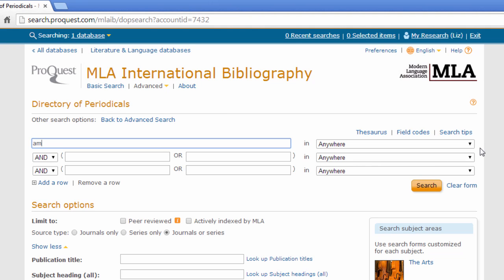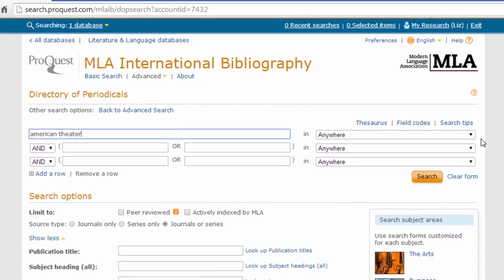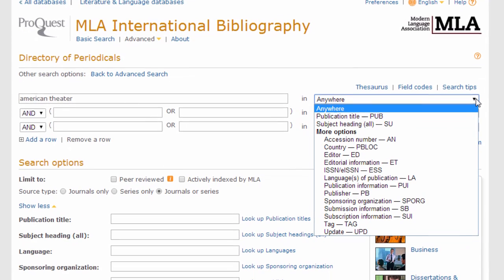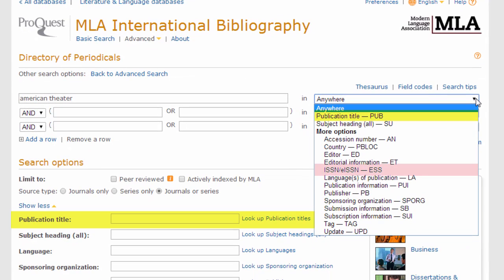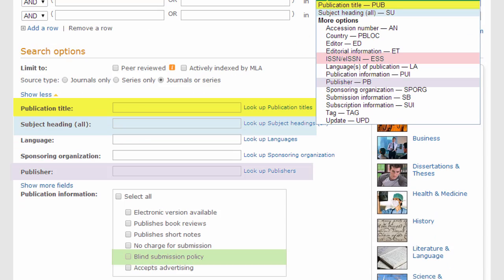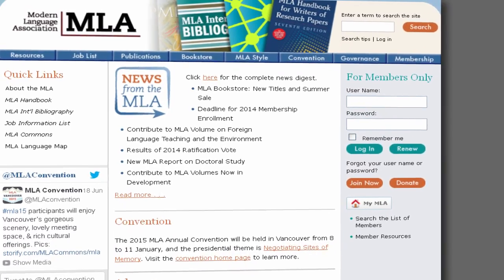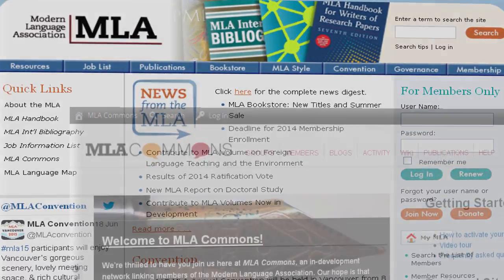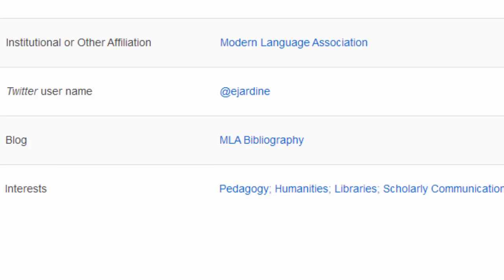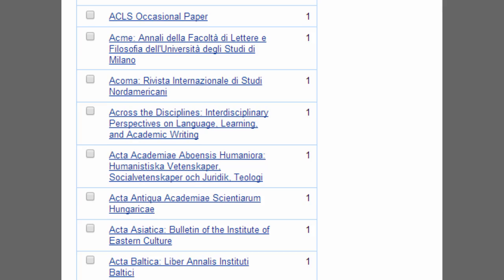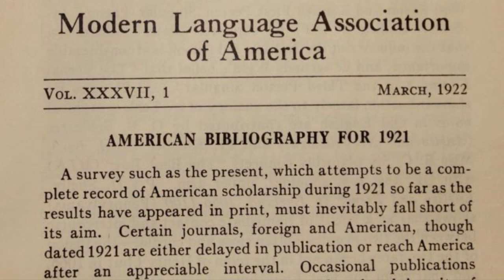The MLA Directory of Periodicals is your searchable resource for journal and series information on literature, language, and related topics. You can search entire records or narrow your search to specific information, such as title words, ISSN, subject, blind submission, publisher, language, and more. In the future, the directory will allow publishers and editors to update their own DOP records through the MLA homepage and MLA Commons. We are exploring plans to include editorial credentials from the directory in members' MLA Commons records. We are also creating a full list of all the periodicals indexed in the bibliography since 1921.